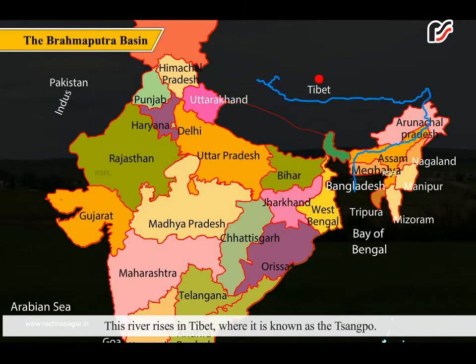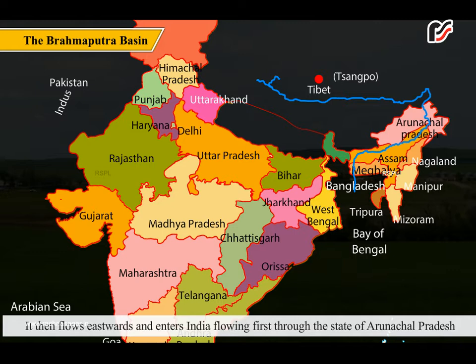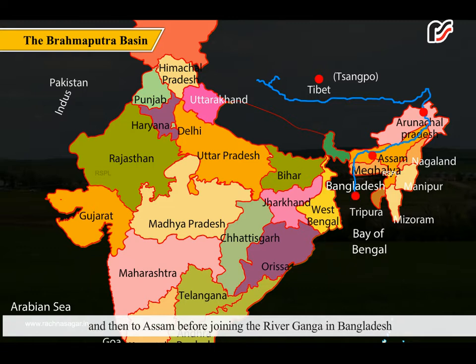The river Brahmaputra rises in Tibet, where it is known as the Sangpo. It then flows eastwards and enters India, flowing first through the state of Arunachal Pradesh and then to Assam before joining the river Ganga in Bangladesh.